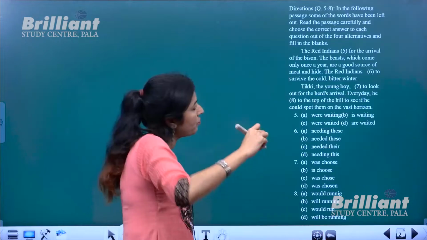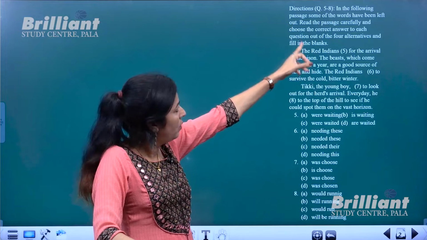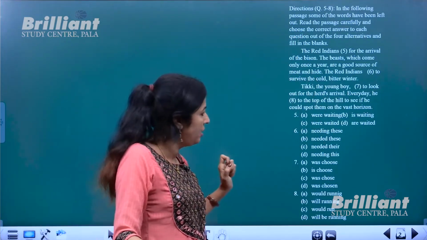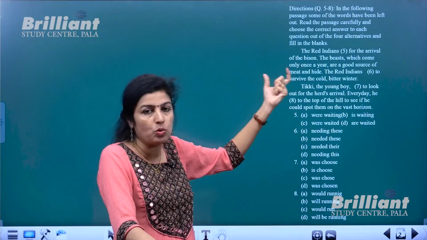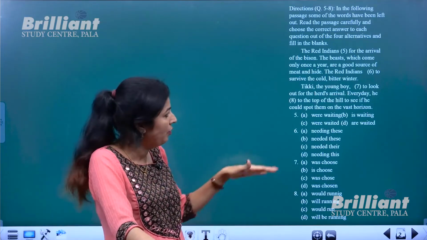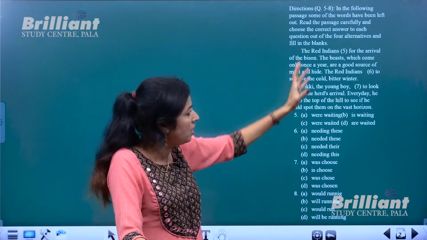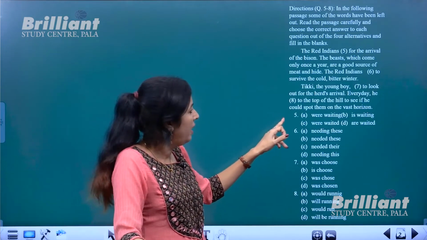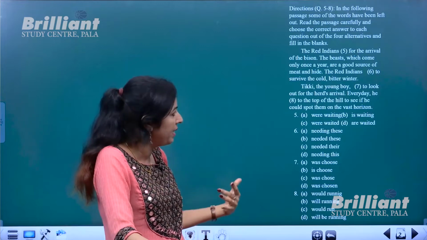Okay, here we have a passage based question, a small passage. Remember, in this passage a few words are missing, and we need to find out those words, or insert those words from the given options. Let us read the passage once, and after that automatically we'll be getting it.